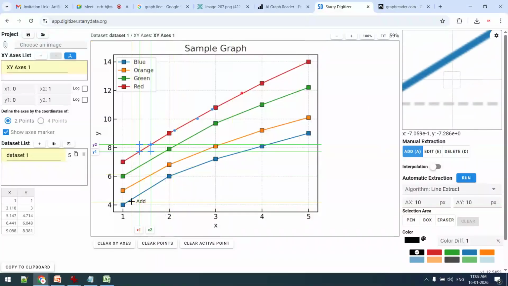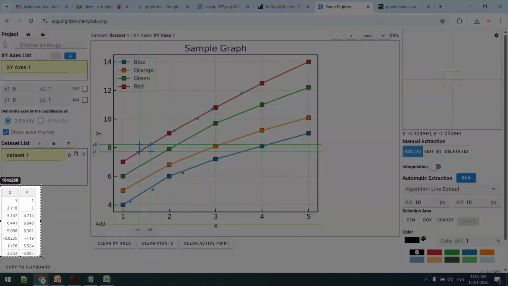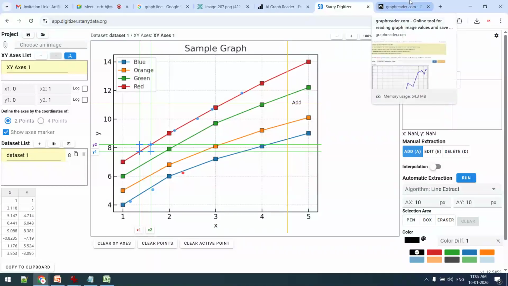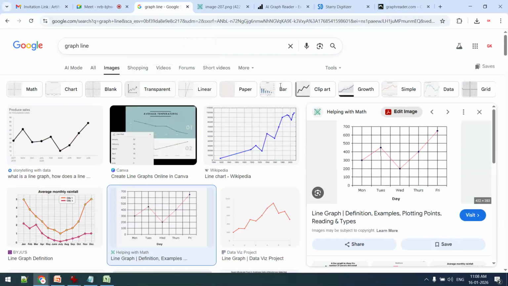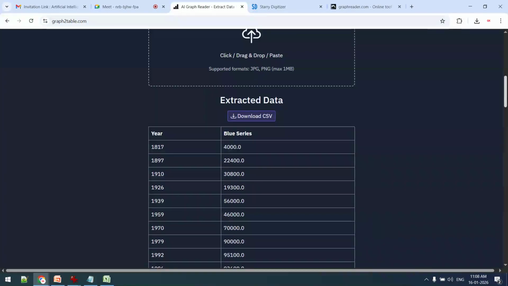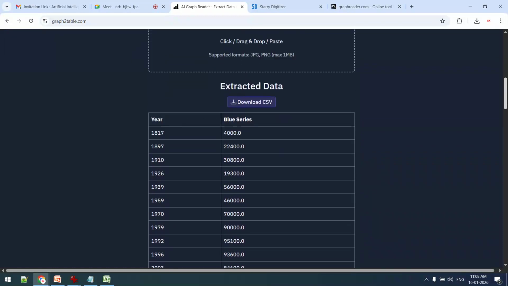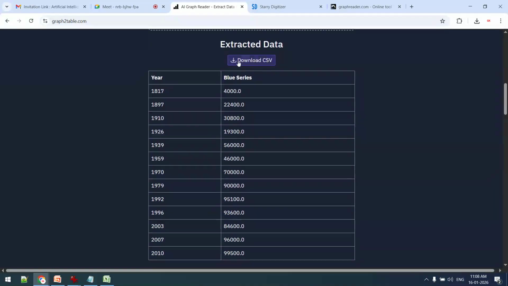Okay, so this one, you can see that on click at bottom left we are able to get the xy axis. As soon as I am clicking within the diagram, for example, from a research paper you want to get a table from a particular graph, because in most of the papers only graphs are given. Okay, now you can see this data table is extracted from graph to table, extracted data, download CSV.